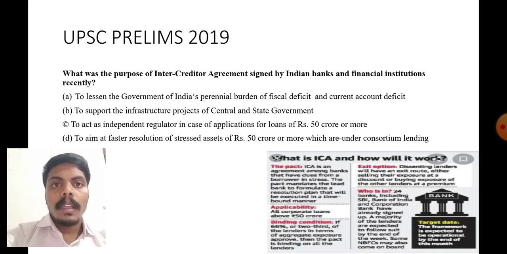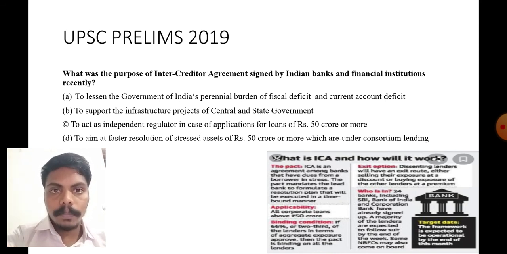Next one, to support the infrastructure projects of central and state government. To act as independent arbitrator in case of applications for loans of 50 crore or more. To aim at faster resolution of stress assets of 50 crore or more which are under consortium lending. What is consortium lending?